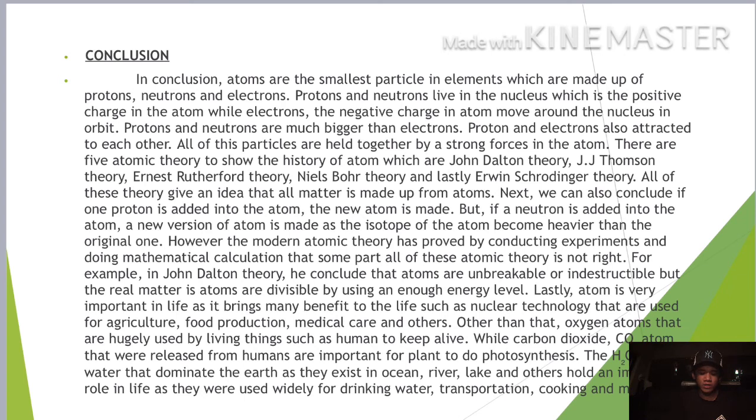There are 5 atomic theories that show the history of the atom, which are John Dalton's theory, J.J. Thomson's theory, Ernest Rutherford's theory, Niels Bohr's theory, and lastly Edwin Schrödinger's theory. All of these theories give the idea that all matter is made up of atoms. Next, we can also conclude that if one proton is added into an atom, a new atom is made. But if a neutron is added into the atom, a new version of the atom is made, an isotope, as the atom becomes heavier than the original one.